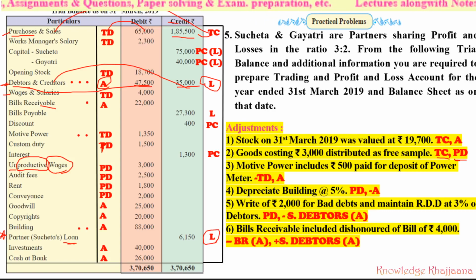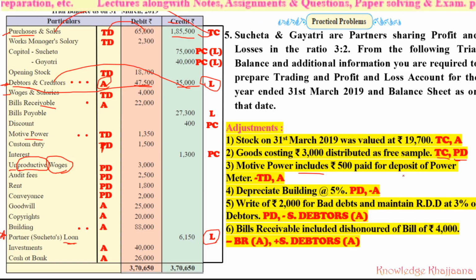Then motive power includes rupees 500 paid for deposit of power meter. See, the motive power item is given there. An amount of rupees 1,350 was recorded as motive power at the time of closing of the books, and later on they came to know that this amount includes rupees 500 which were the deposit of the power meter, and by mistake they were included in the motive power.